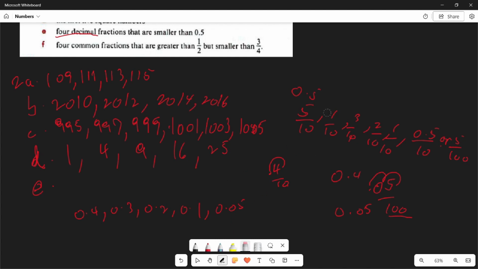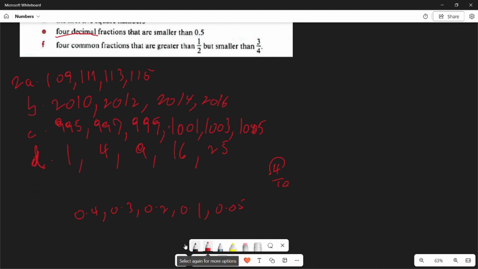So that being said, we go on to the last question, which asks us to find the 4 common fractions that are greater than 1 over 2 but smaller than 3 over 4. As we keep going through the curriculum, we'll learn of something called LCM.